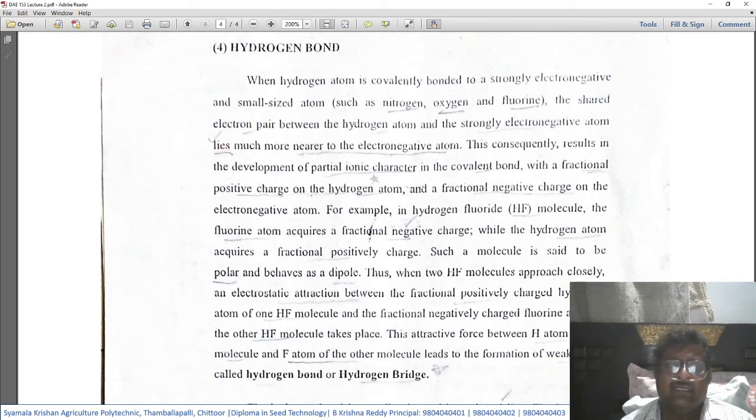That is, the bonding happens very close to the electronegative atoms, either nitrogen, oxygen or fluorine, when compared to the hydrogen atom.